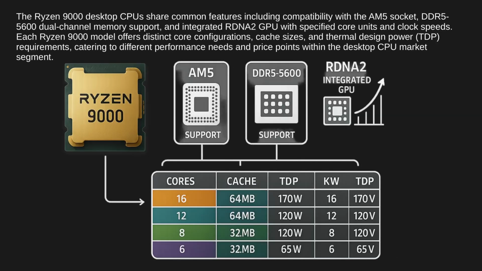The Ryzen 9000 desktop CPUs share common features including compatibility with the AM5 socket, DDR5 5600 dual-channel memory support, and integrated RDNA2 GPU with specified core units and clock speeds. Each Ryzen 9000 model offers distinct core configurations, cache sizes, and thermal design power, TDP, requirements, catering to different performance needs and price points within the desktop CPU market segment.